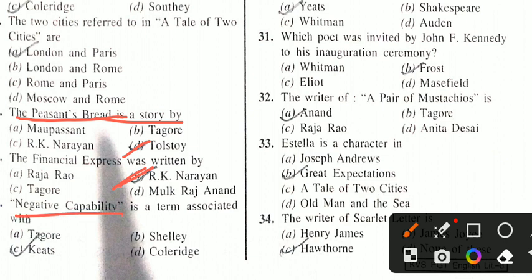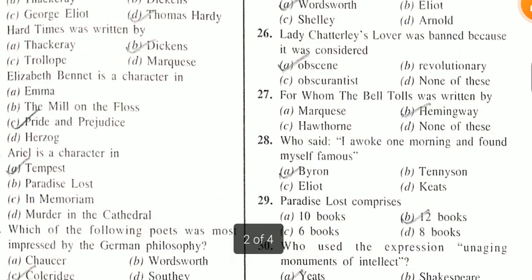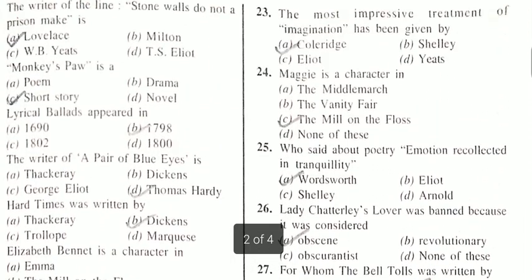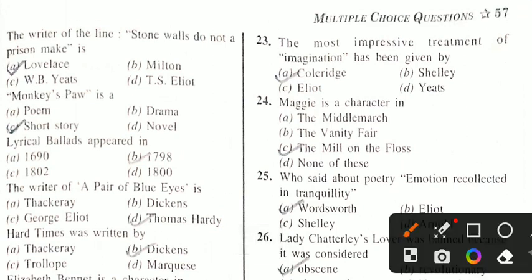Negative capability, John Keats. If we are thinking about negative capability, this term is associated with John Keats. The most impressive treatment of imagination has been given by Samuel Taylor Coleridge.